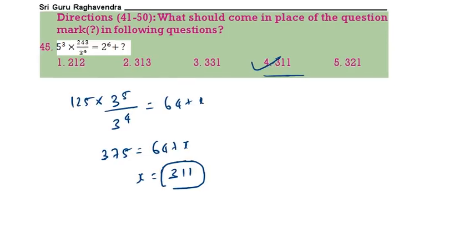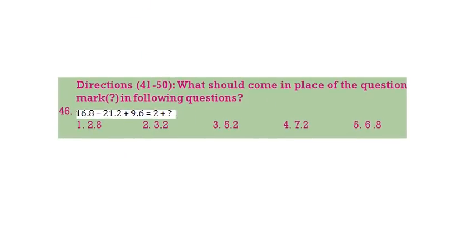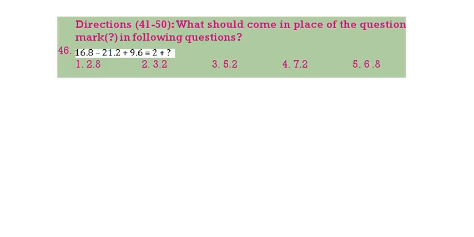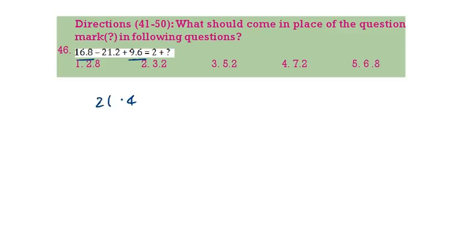Next question 46. 16.8 plus 9.6 minus 21.2. First 16.8 plus 9.6, that is how much? 26.4 minus 21.2, plus 3, that is 23.2. If you do this, we will get 3.2. 2 is the correct answer.